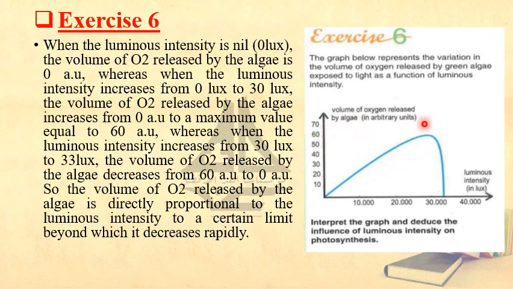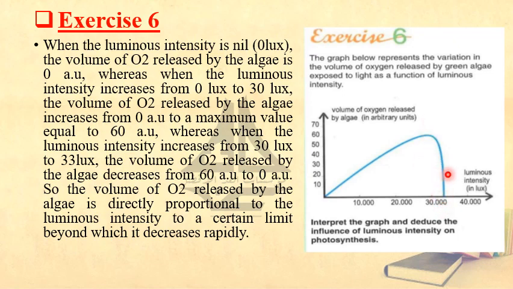Look at the maximum value: by the ruler, make it horizontal or parallel to the x-axis, you will get the value. It's equal to 60 AU. Whereas when the luminous intensity increases from 30 to approximately 33 lux, the volume of O2 released by the algae decreases from 60 to 0 AU.